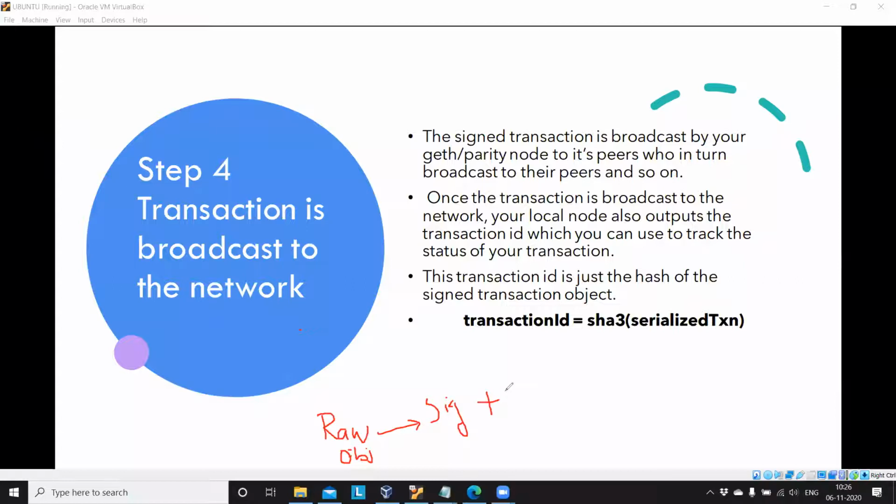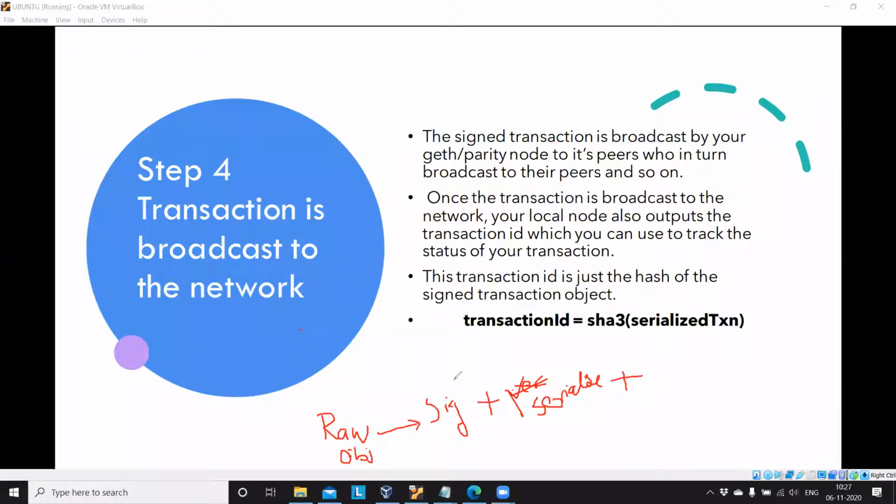Third, we serialize the transaction, signing and serializing. Then after serializing your transaction, this will move to the broadcasting stage.